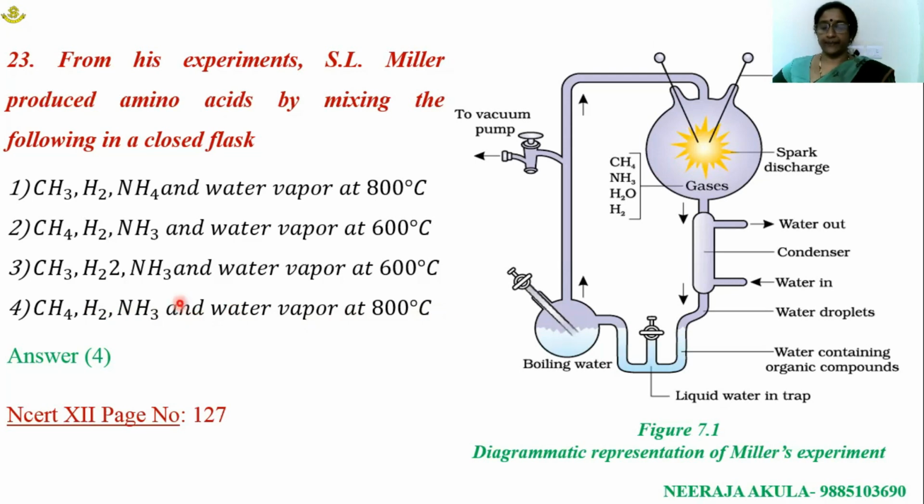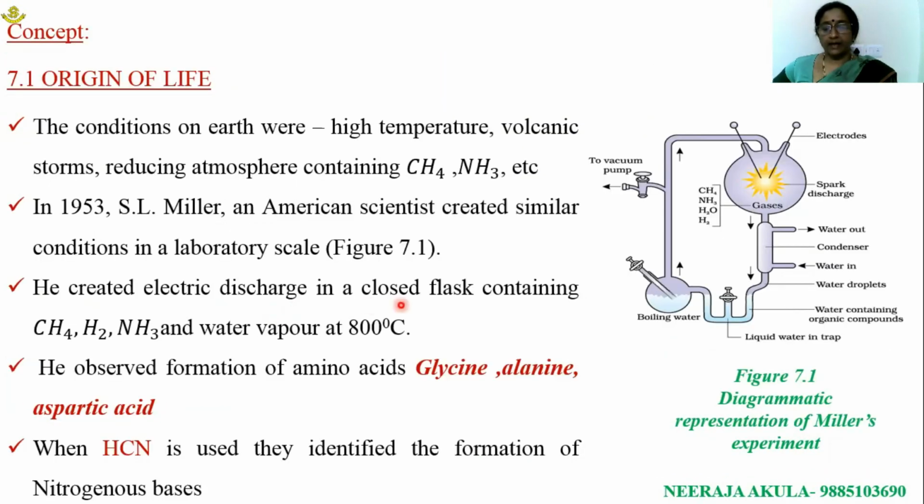Whereas option 4 is correct. After conducting this experiment for weeks, they obtained glycine, alanine and aspartic acid in this trap. Later they used HCl and obtained nitrogenous bases too. It is a line taken directly from NCERT.